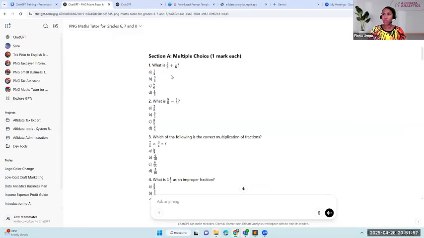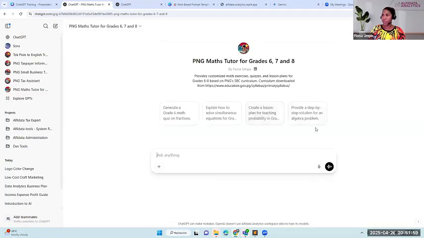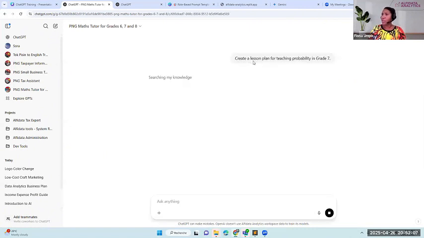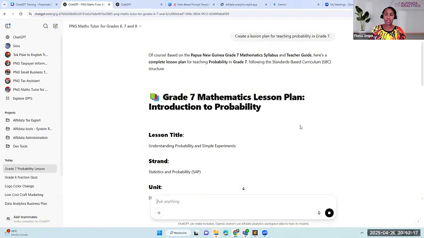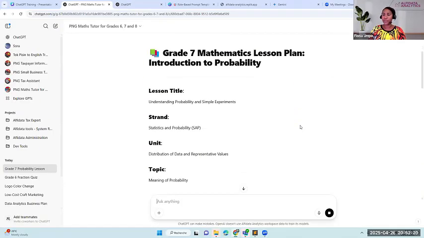We can also have one for the teachers. Say, for example, create a lesson plan for teaching probability in grade 7. So teachers can also use this custom GPT to help them create their lesson plans, for example.